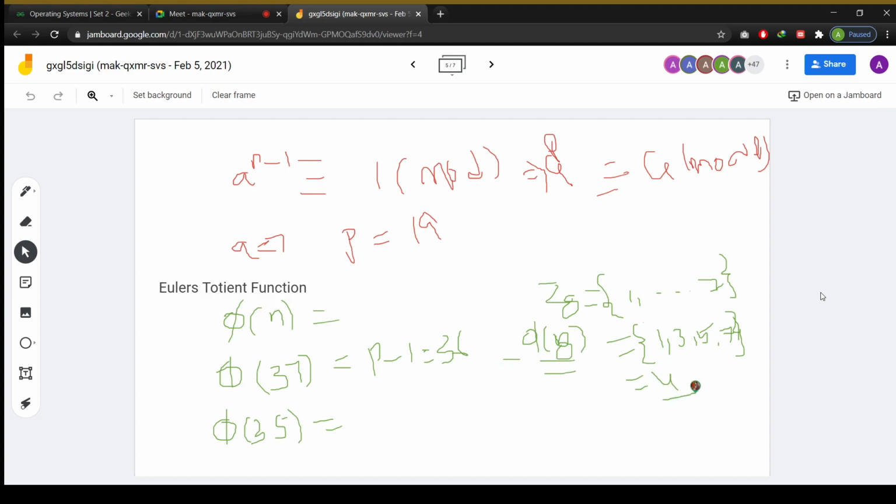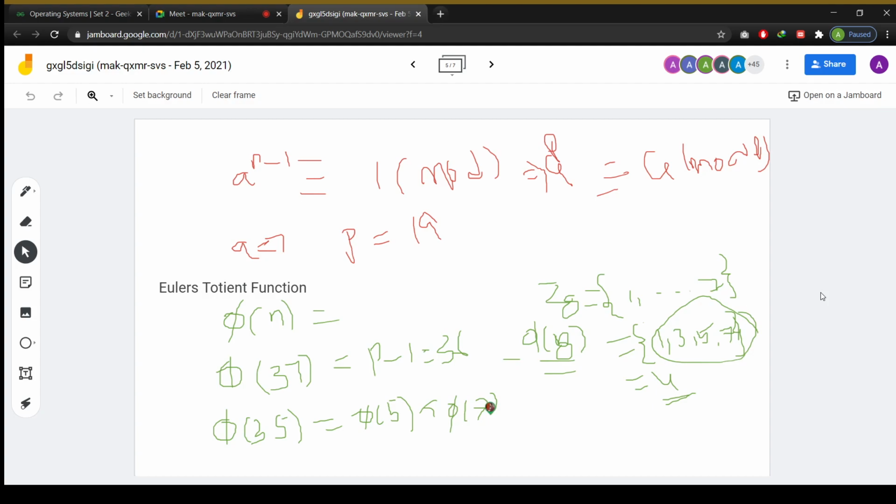But these are the numbers we are going to use, and phi of 8 represents 4 only. The same way I need to find phi of 35. How am I going to find it? This is written in the form of phi of 5 multiplied by phi of 7.